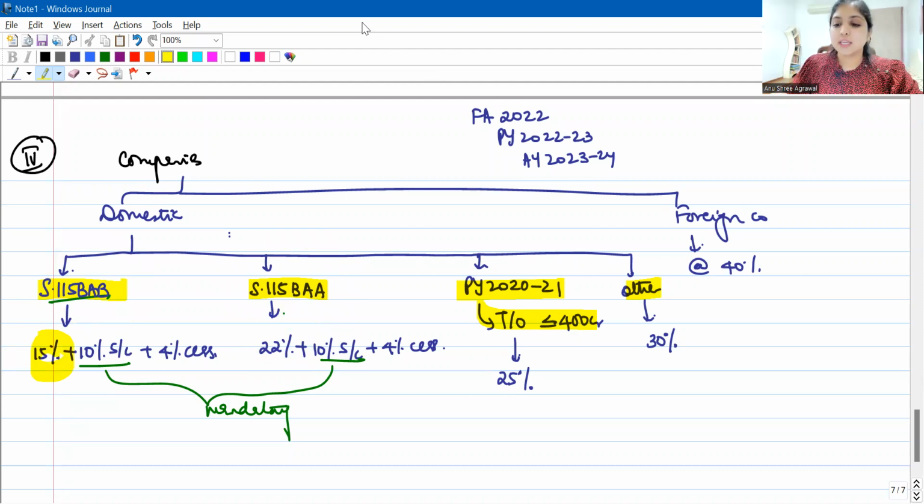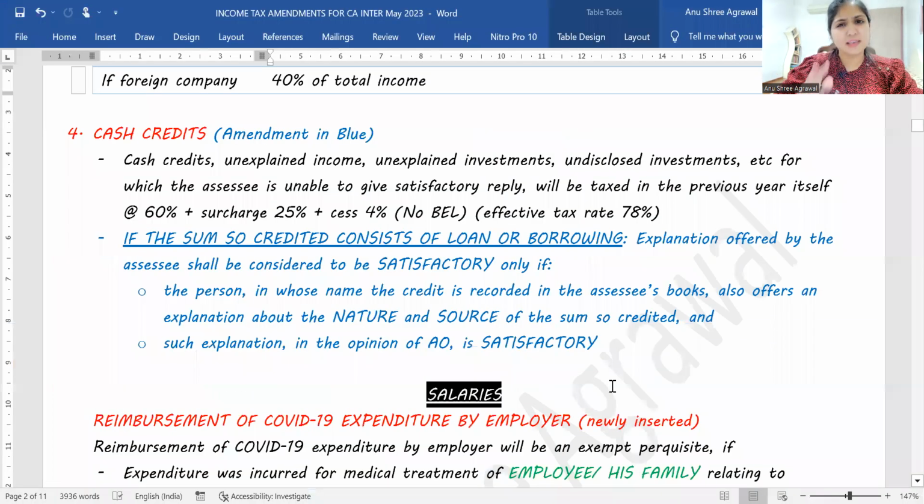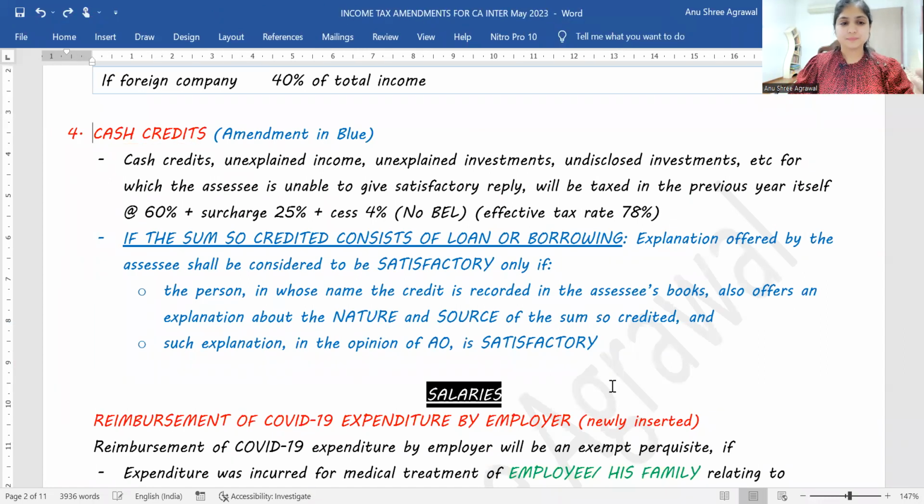Alright, now taking you to the next amendment, the last amendment in the basic concepts discussion, cash credits. Let me tell you what this is and how it works. Understand the concept first and then I'll explain the amendment to you. Cash credits are those transactions for which I am not able to give a satisfactory explanation to the income tax department. Let us say in my books of accounts, I've passed an entry saying I've received so much cash.